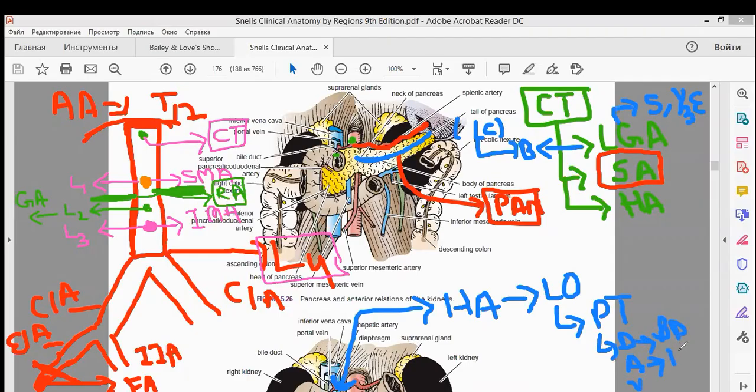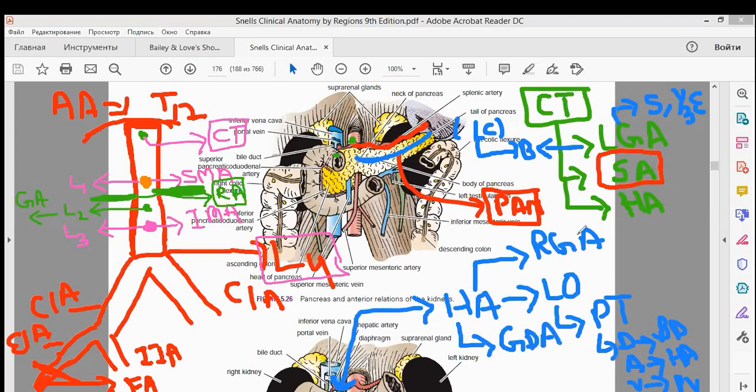This is your hepatic artery, the main hepatic artery or hepatic artery proper, and this is your portal vein. And what you must remember is that the hepatic artery has branches. What are the branches? The right gastric artery, and then a very important branch, the gastroduodenal artery.